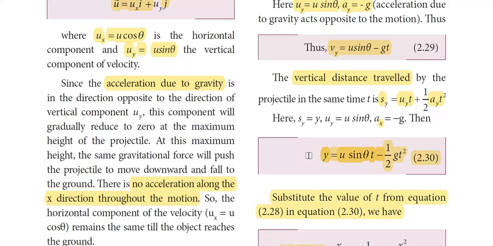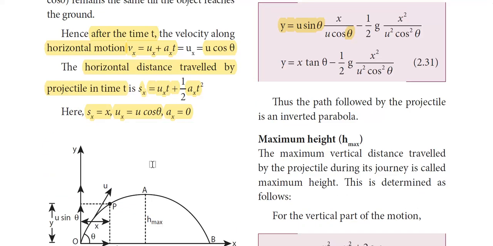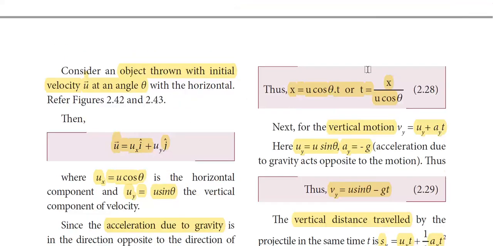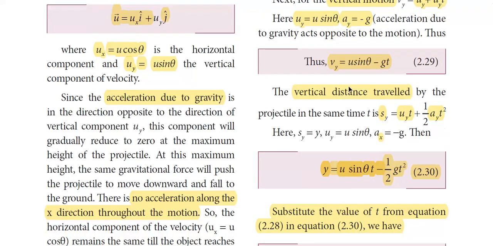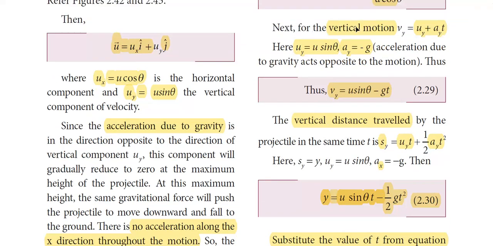So basically what we have done is we found the velocities and the distance traveled along the x direction, and time as well. Time doesn't depend on the x or y direction. And similarly, for vertical motion along the y-axis, we have found the velocity and displacement.